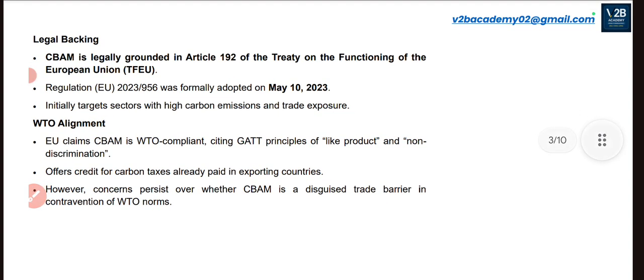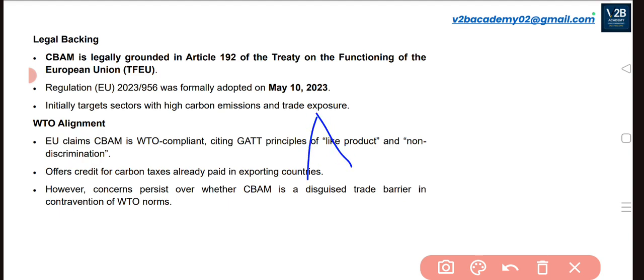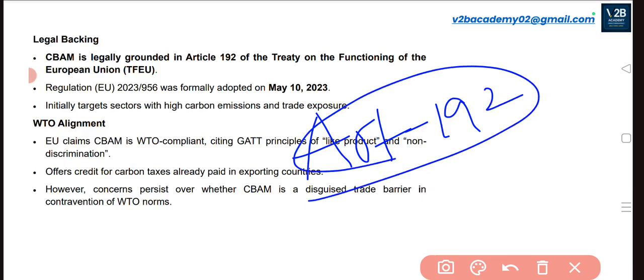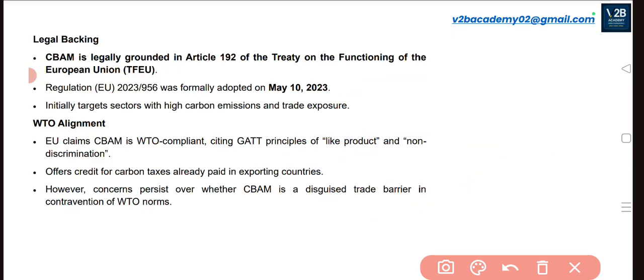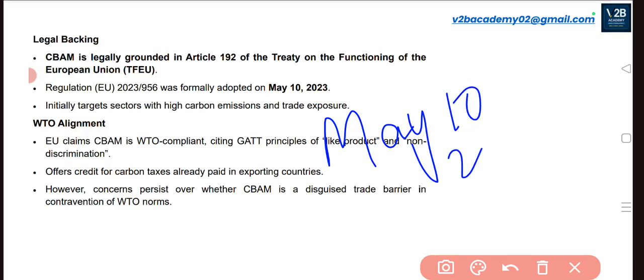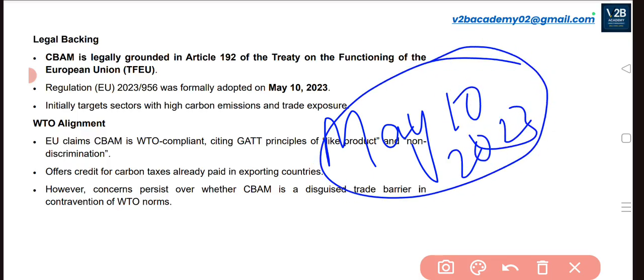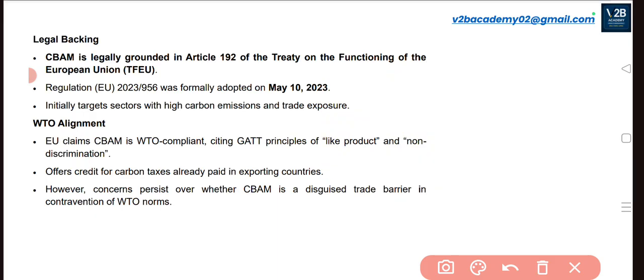So what is the legal backing to it? Is there any legal backing? It is grounded under Article 192 of the Treaty on Functioning of the European Union. As per Article 192, this CBAM power was granted to them. Also, the EU regulation formally adopted this CBAM mechanism on May 10th, 2023. The initial targets were high carbon emission sectors with trade exposure.